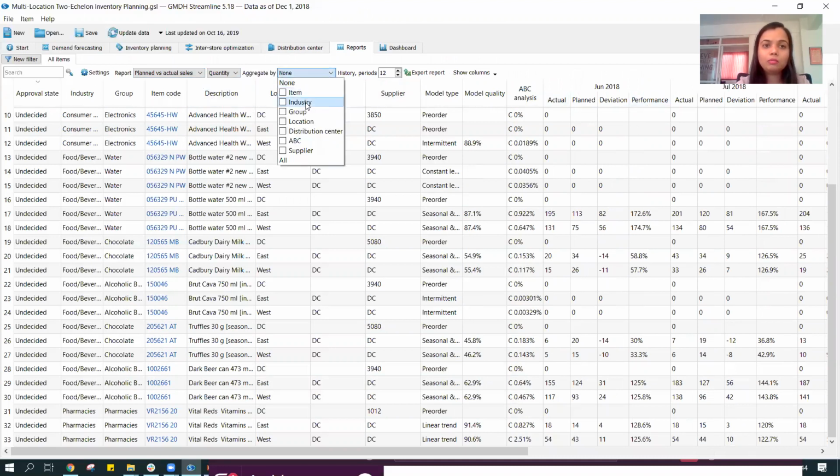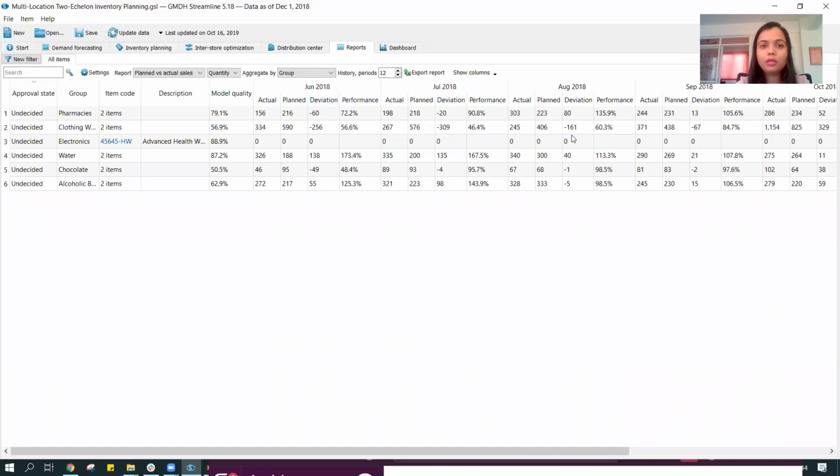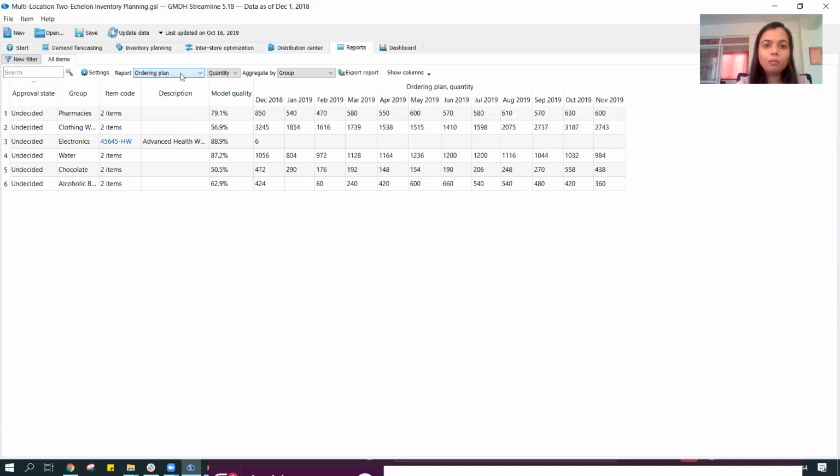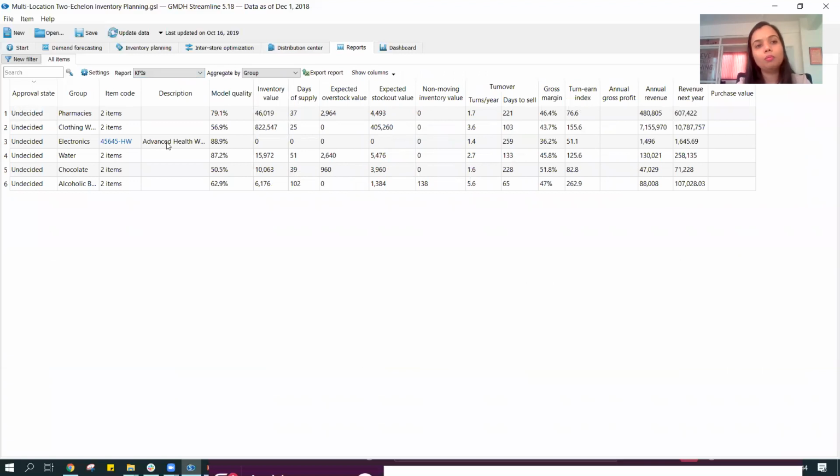I can aggregate them. Imagine using the Excel kind of flexibility over here. I can club the products and look at a higher level. I can look at my ordering plan. I can look at my revenue. So all this information is quite easy to go through very quickly, but I'm going to focus on the most important part, which is my KPIs. Because I really need to focus on my KPI metrics. I want to be on top of it.